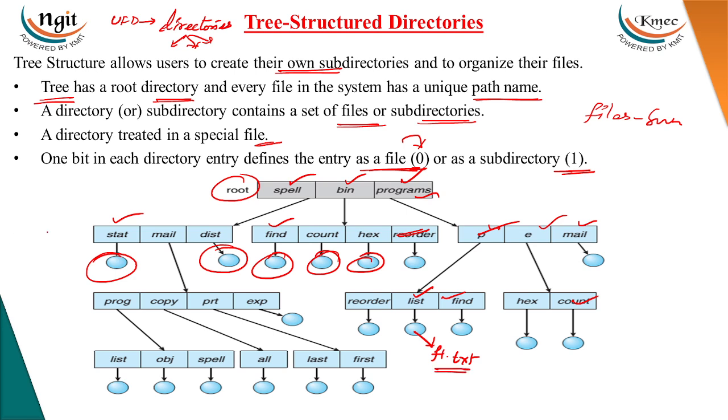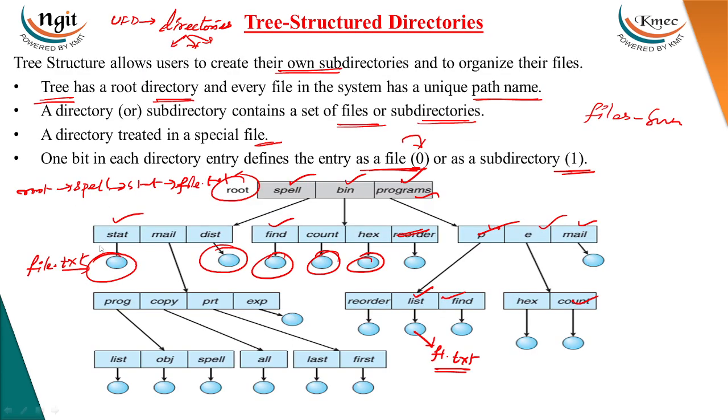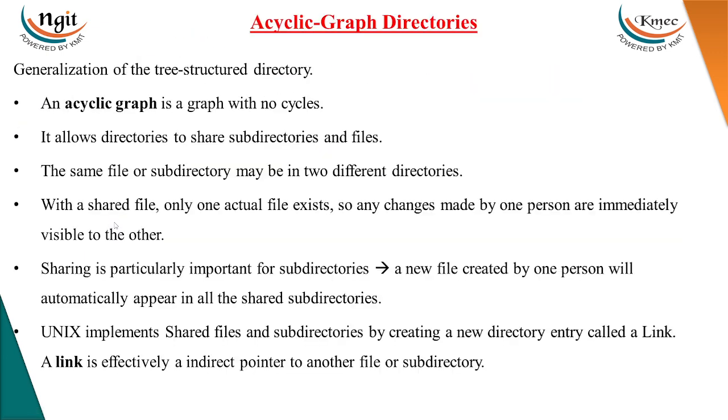Now when it comes to this particular file, file.txt, the absolute path name will be root, followed by spell, followed by stat, followed by file.txt. So this will be the absolute path name. A relative path name will be stat and file.txt.